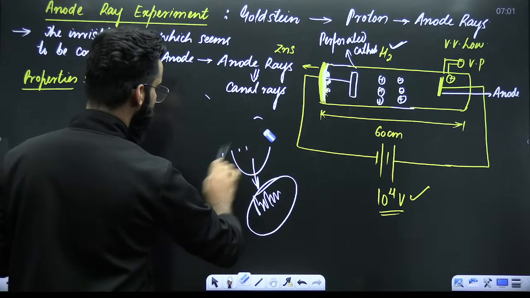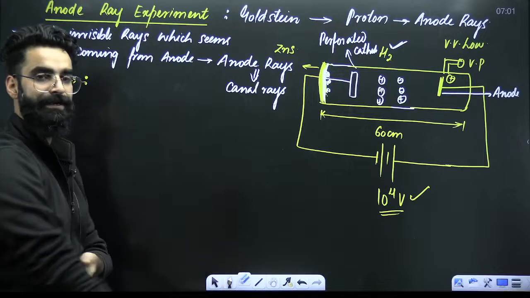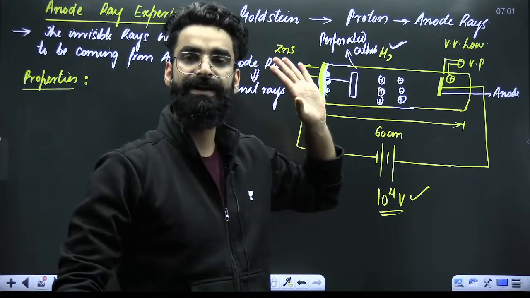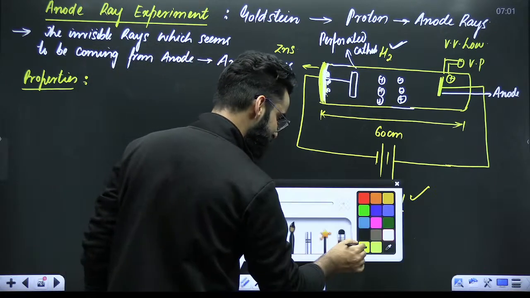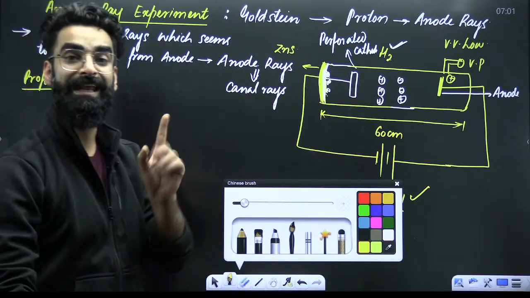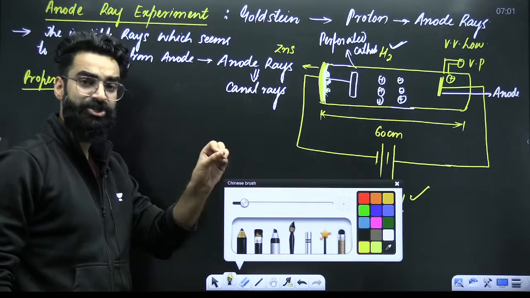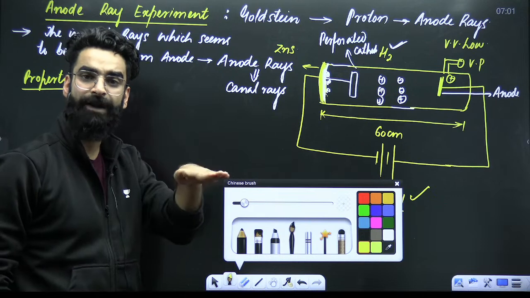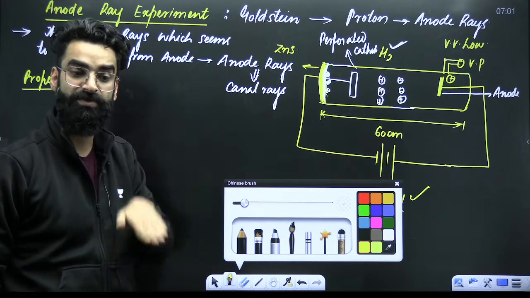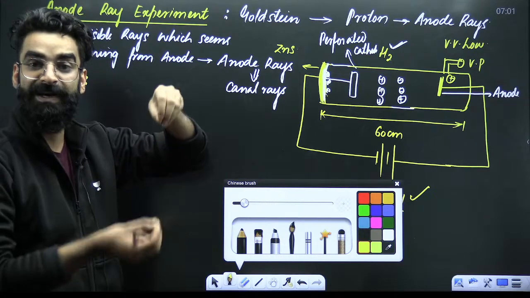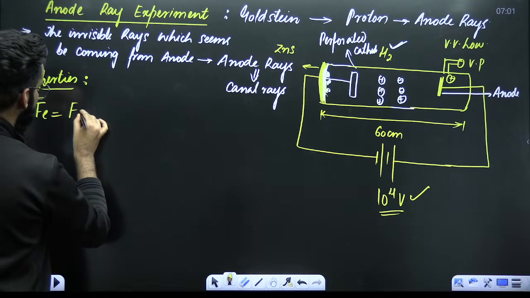Now tell me one thing. Now the point is how the velocity of these anode rays was calculated. The similar way, my dear students. Anode rays were simultaneously passed in electric and magnetic field, right? Due to which the anode ray experienced two forces. One was electric force, one is magnetic force. And those forces were balanced. FE and FB were balanced.